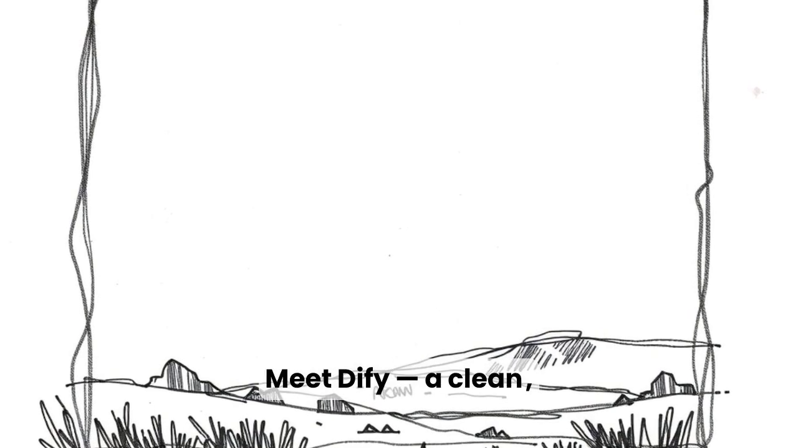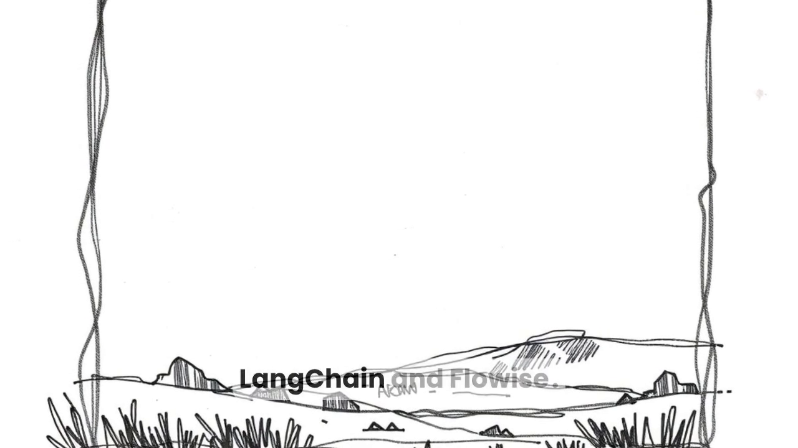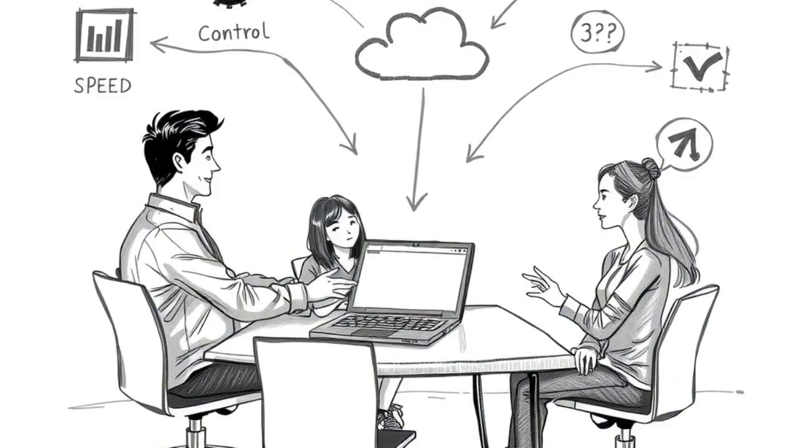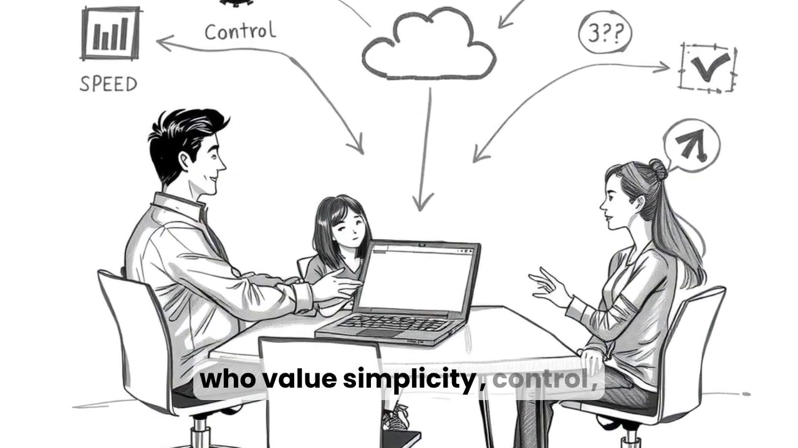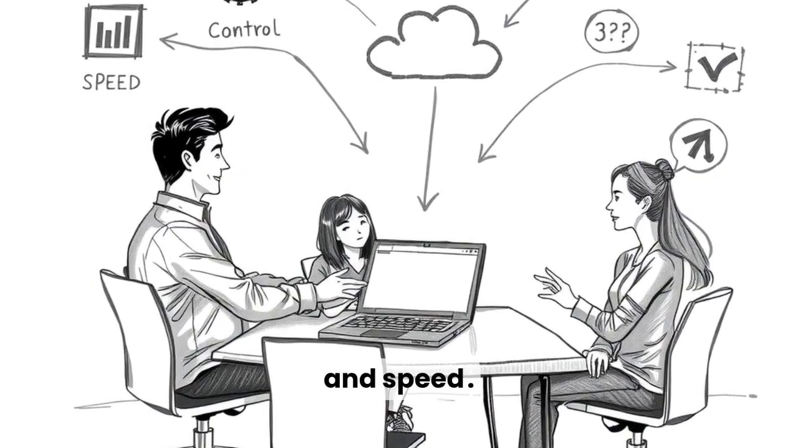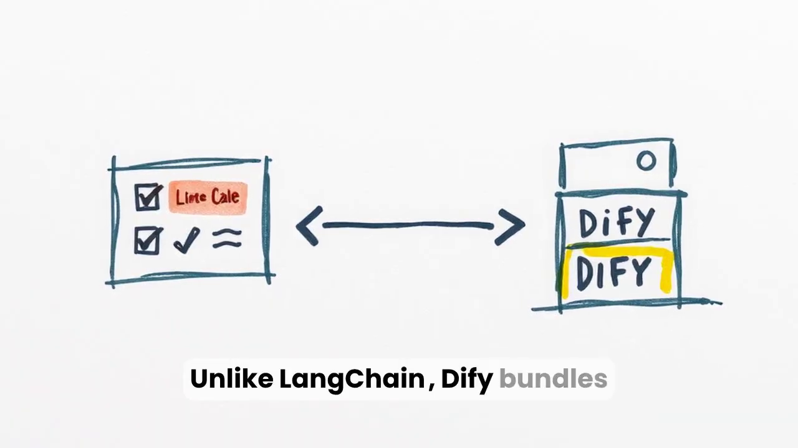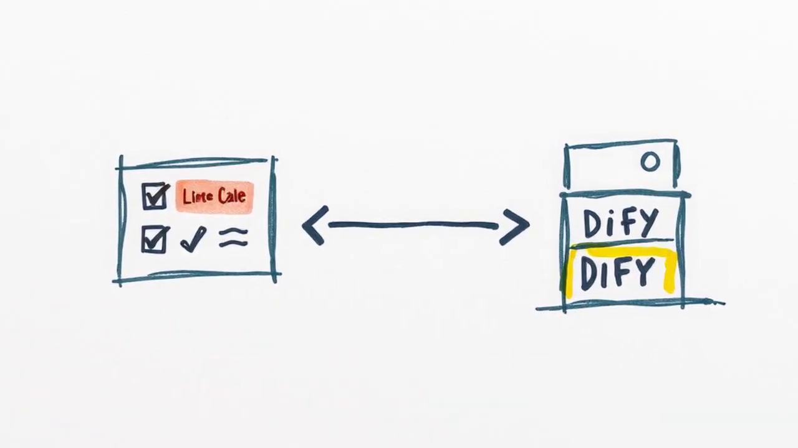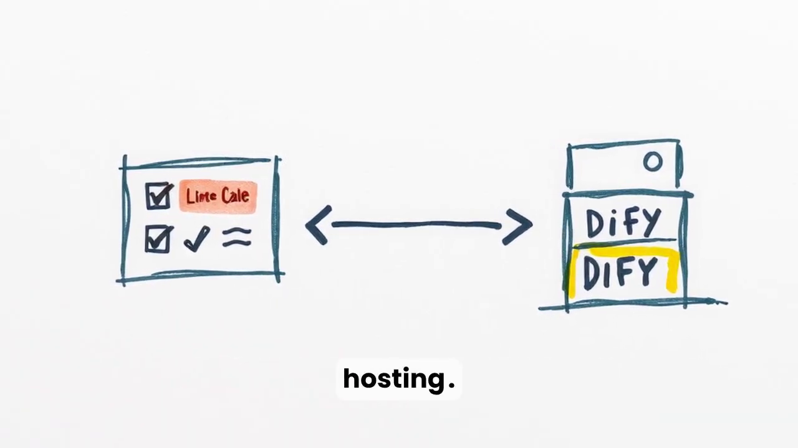Meet Dify, a clean, open-source alternative to LangChain and Flowise. Built for developers and teams who value simplicity, control, and speed. Unlike LangChain, Dify bundles end-to-end tools, orchestration, UI, and hosting.